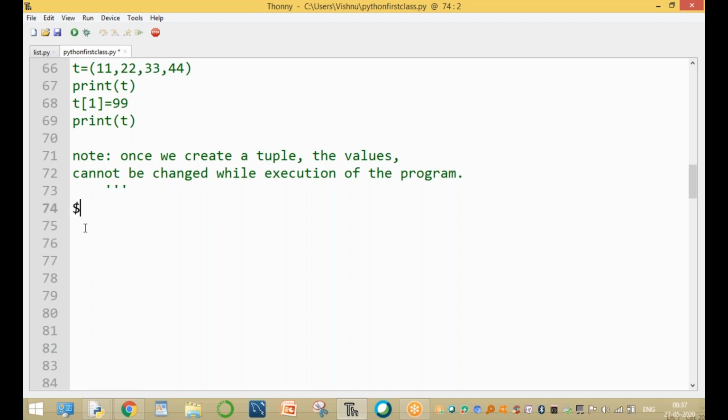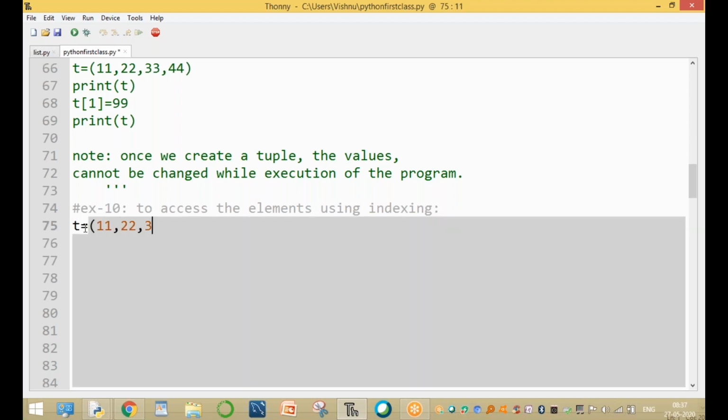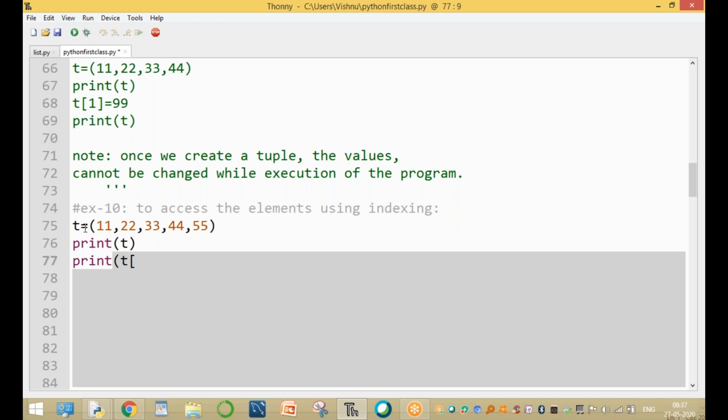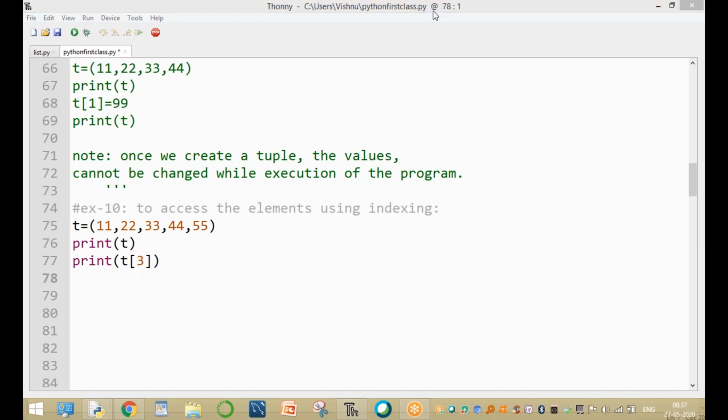Now the next example, the 10th example: to access the elements using indexing. Indexing means positive indexing or negative indexing. For example, T equal to a tuple 11, 22, 33, 44, 55, any values, no problem. Print T means the entire tuple. And print T of 3 means the value at index 3.